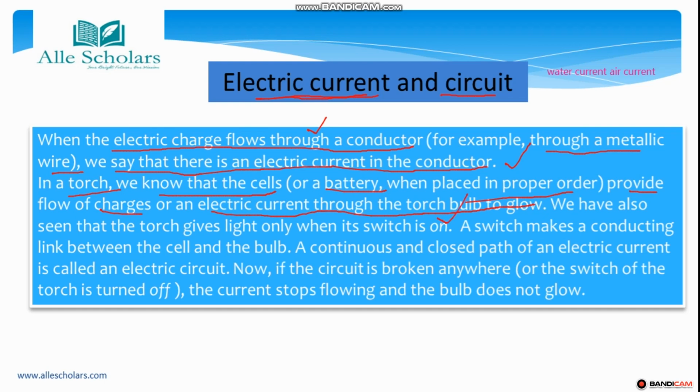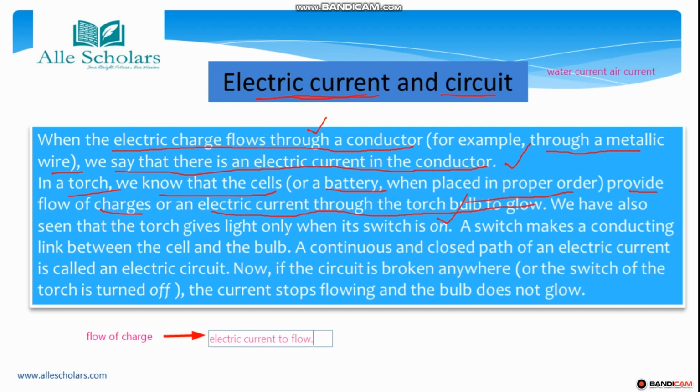So basically, if we provide a flow of charge to anything, it is going to make electric current flow. Whether we take a metallic wire, where we flow charge through a conductor, or a torch, where we place a cell or battery and switch on the button, the bulb glows.